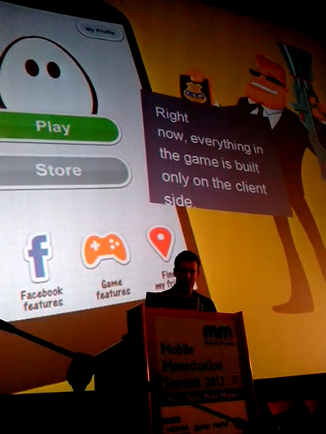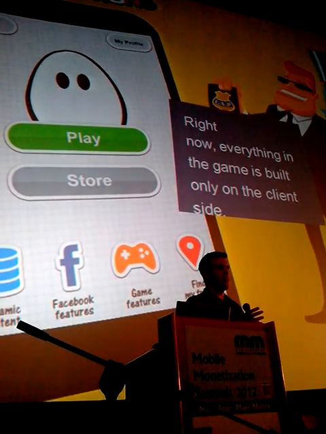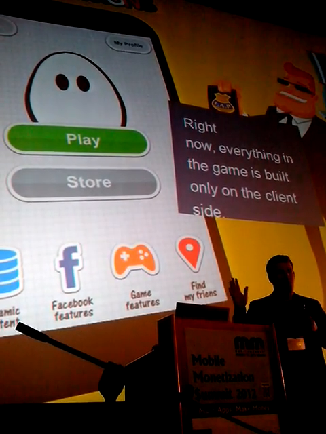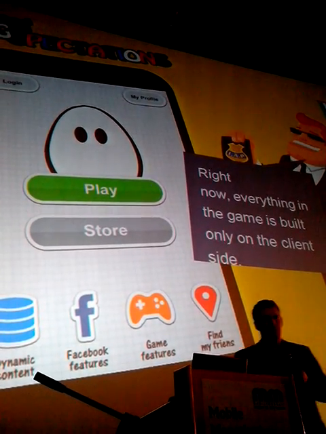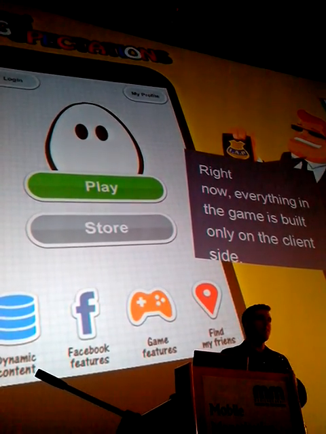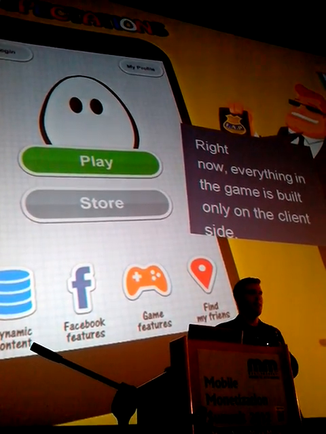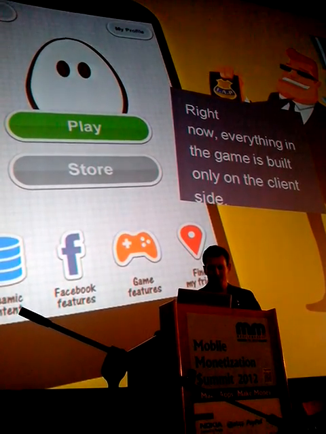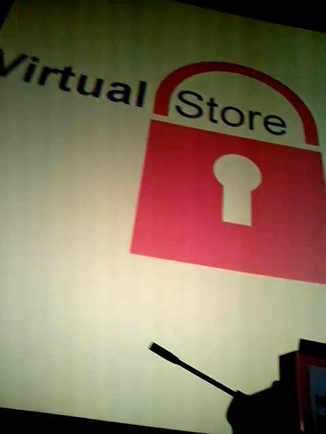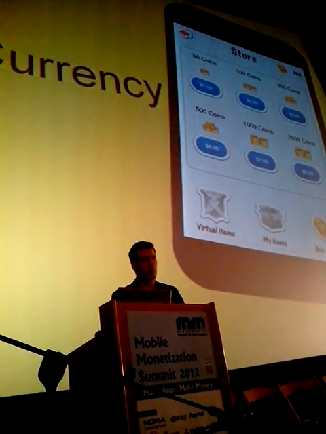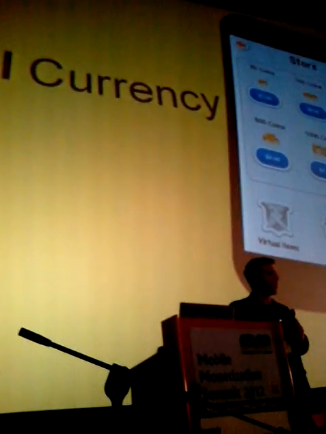Let's see a use case that we have. This is our game. It's called Great Expectations. Don't judge me by the name, I didn't come up with it. And obviously we have big expectations of the game. It truly could be a great game, but it doesn't have a management platform. It runs only on the client side and doesn't make enough revenue. It has a virtual store, but no way to manage it. It has a virtual currency, but no way to maintain it and see whether prices are too high or too low.